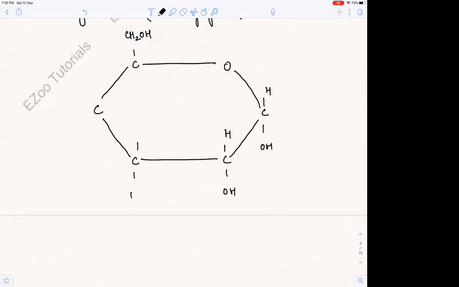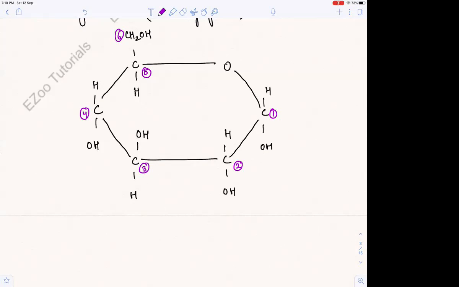And before I number them, I want you to number them in your notebook, because I had just told you how to number the carbon atoms, right? So suppose we number the carbon atoms 4, 5, and 6, right? So this is what? This is alpha glucose. Why do we say it is alpha glucose?